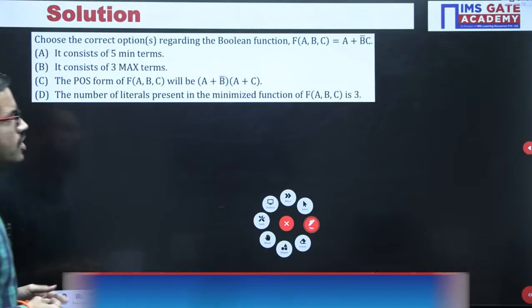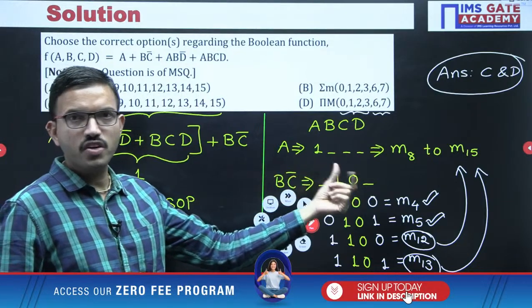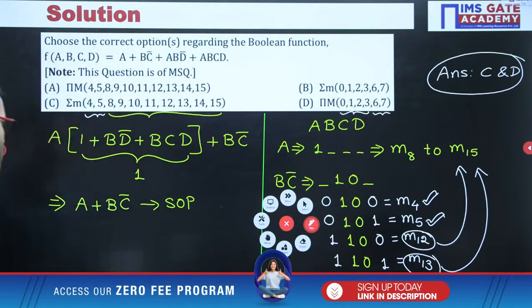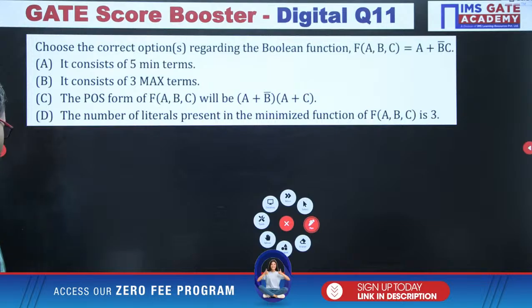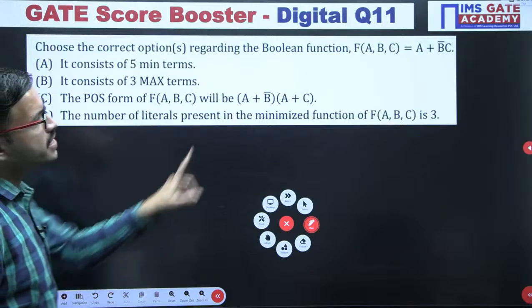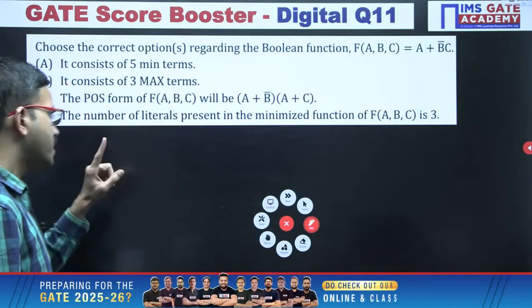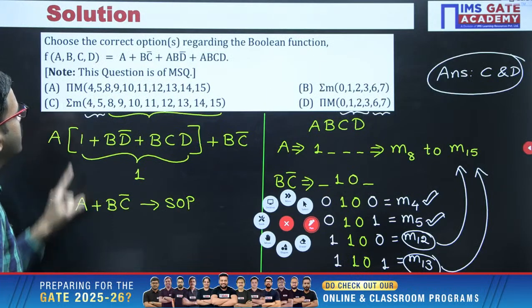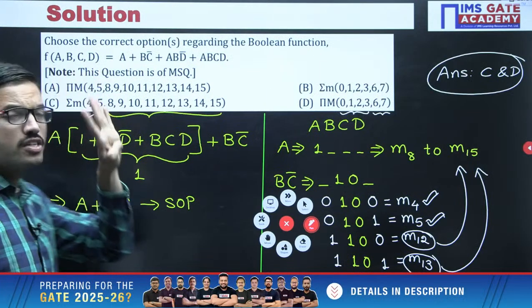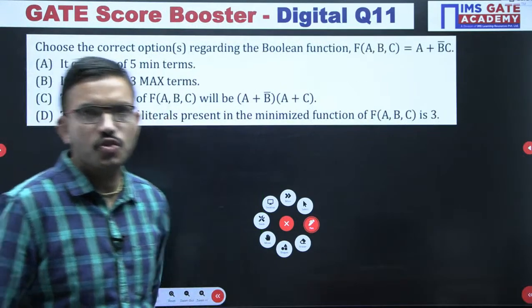So just now only we have discussed the shortcut procedure like SOP to sigma m. Once again you can follow the similar approach, but the only difference is that there we got a plus bc bar, but here you are having the expression a plus b bar c. And one more thing, the earlier function was a function of 4 variables, but in this question it is a function of 3 variables only.